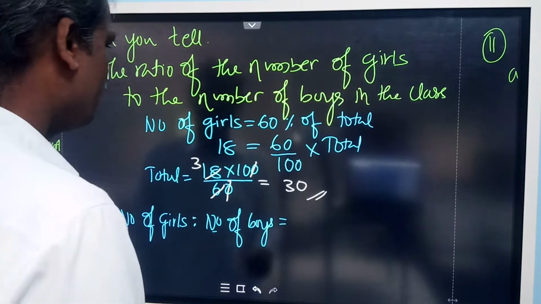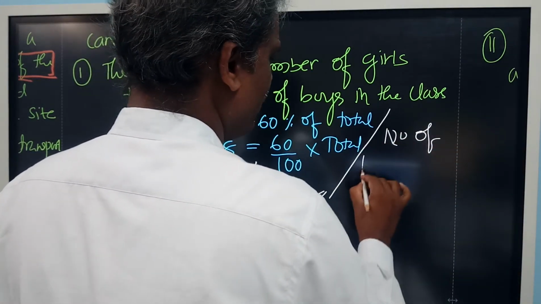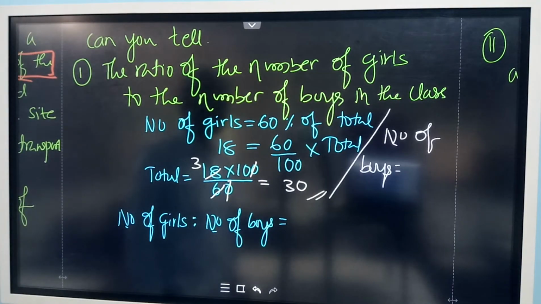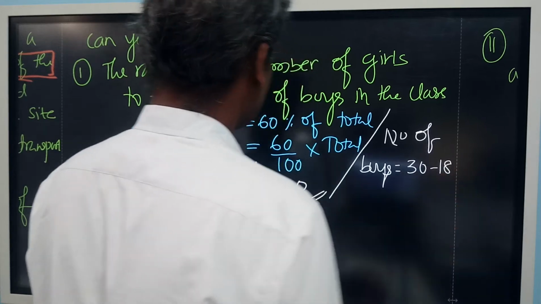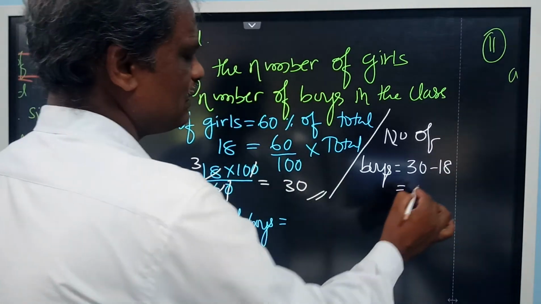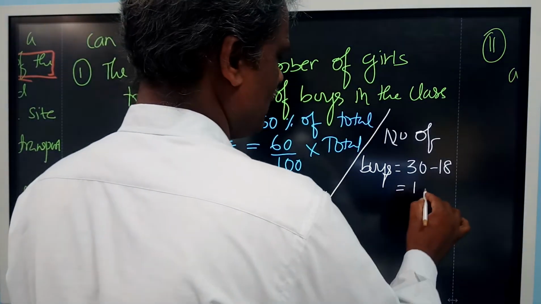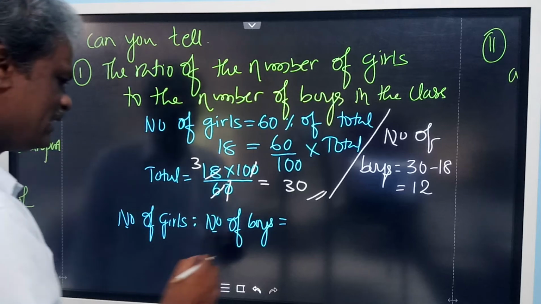So now, the total you got. What is the number of boys? Number of boys is equal to total students minus girls. 30 minus 18. What is the number of boys? 12. So number of boys is 12. Therefore you can write your ratio.